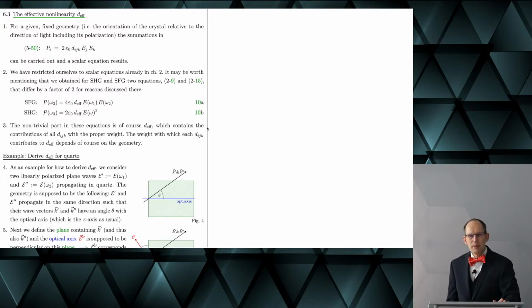Now, what we want to do is to derive the effective nonlinearity, and we do it for a specific example, namely for a quartz crystal.